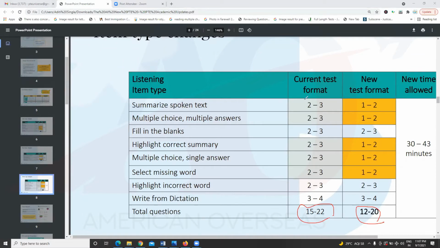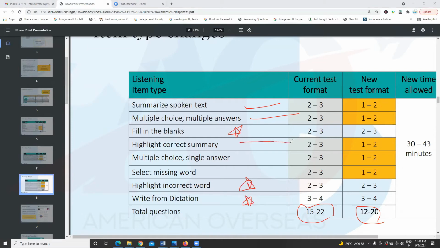Now, guys, talking about the listening tasks, lots of changes. First of all, summarize spoken text. Earlier, you used to get 2 to 3. Now, only 1 to 2 questions. Multiple choice, multiple answer, also 1 to 2 you will be getting. Fill in the blanks is the same, so I'm putting it as star mark. Highlight incorrect words is the same. Write from dictation is also the same.